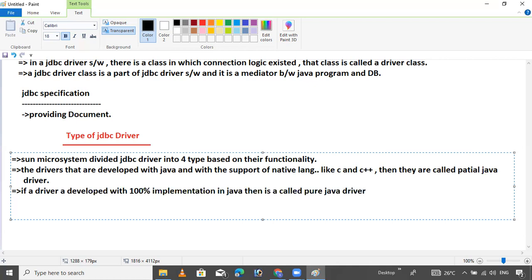I will tell you which is a pure Java driver and which is native. Okay, partially. Type 1, write down here.